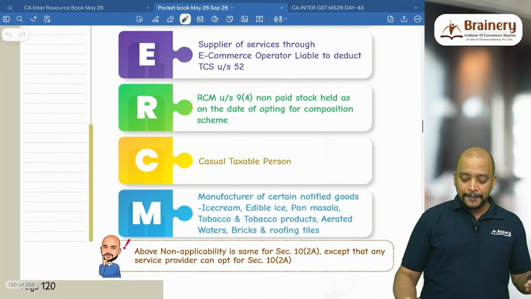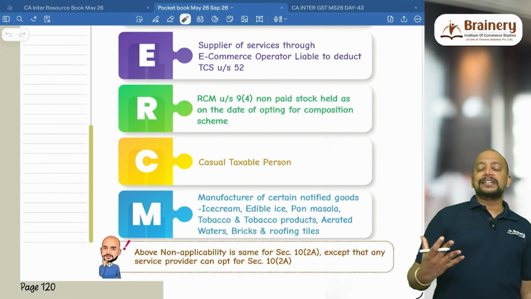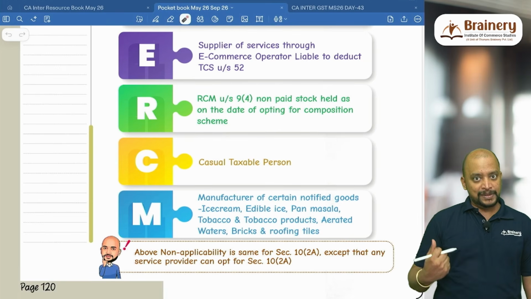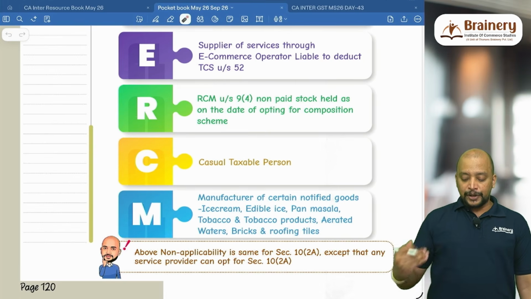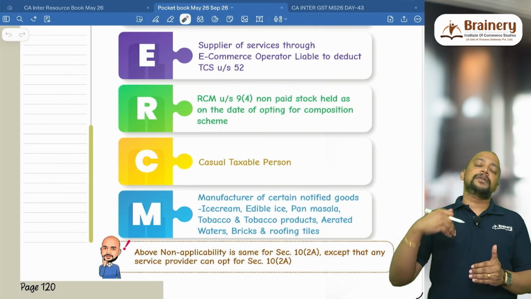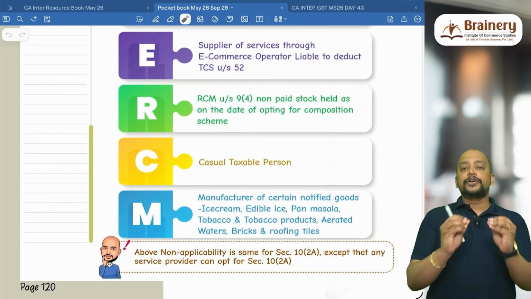but the restriction is not there for the goods. Then RCM under section 9 subsection 4, that is applicable right now only in case of a promoter or builder who is making purchase from an unregistered person. If they have got some stock on which GST is not yet paid, they cannot go for composition scheme. And see, a casual taxable person who is coming from another state to this state and is not having any physical place of business in this state cannot offer composition scheme.